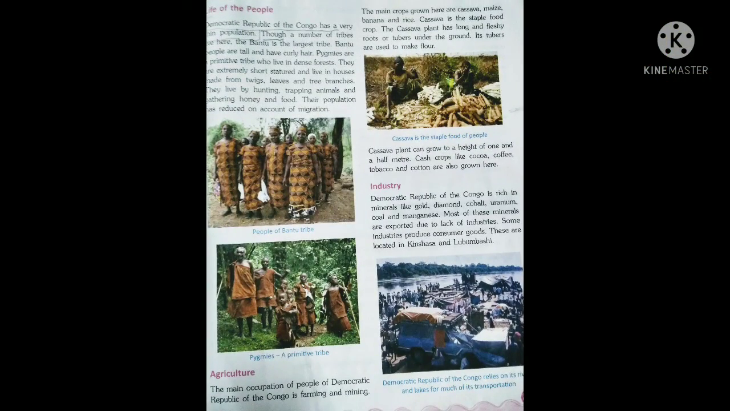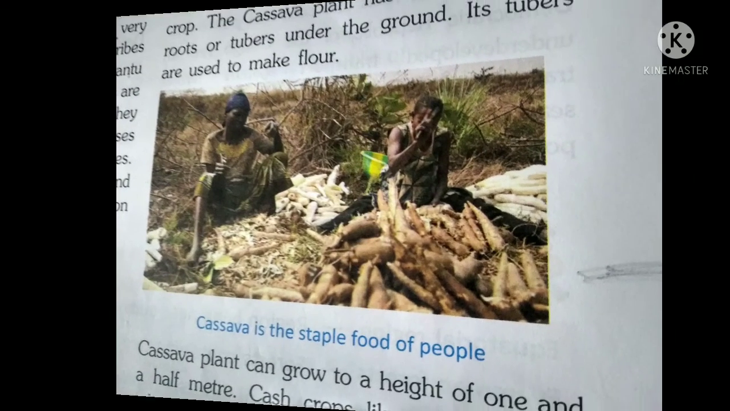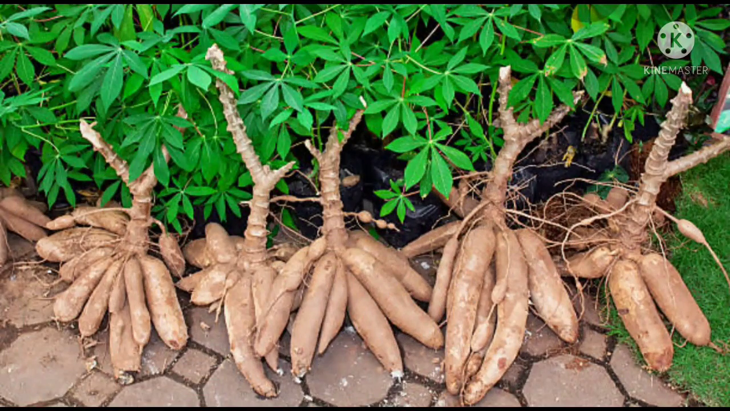Now next topic is life of the people. Democratic Republic of the Congo has a very thin population, and a number of tribes live here. 2 types of tribes live here. Bantu is the largest tribe and Pygmies are a primitive tribe who live in dense forests. They are extremely short in stature and live in houses made from twigs, leaves and tree branches. They live by hunting, trapping animals and gathering honey and food. So you can see the 2 types of tribes in the picture.